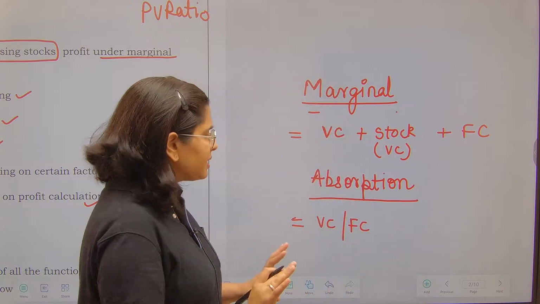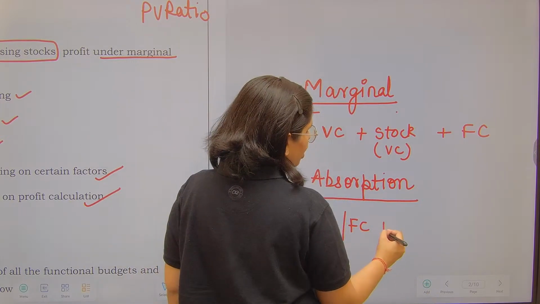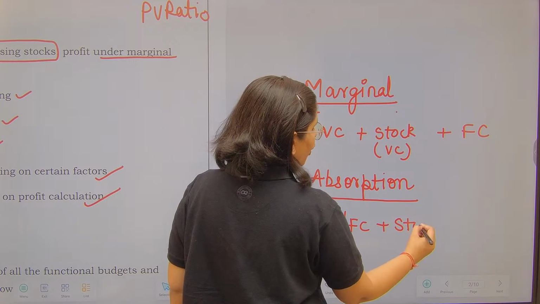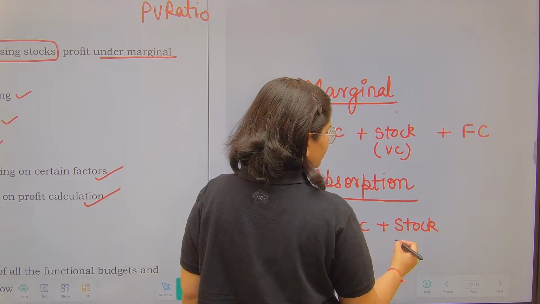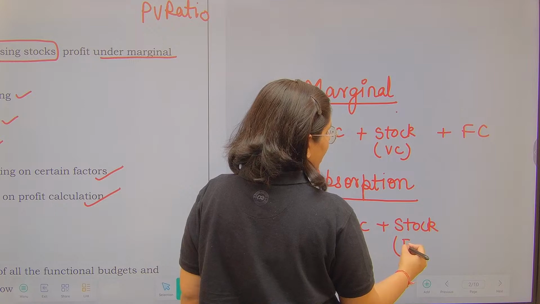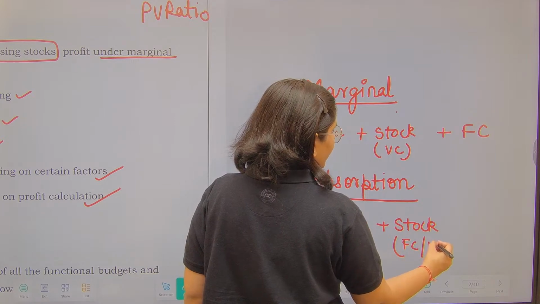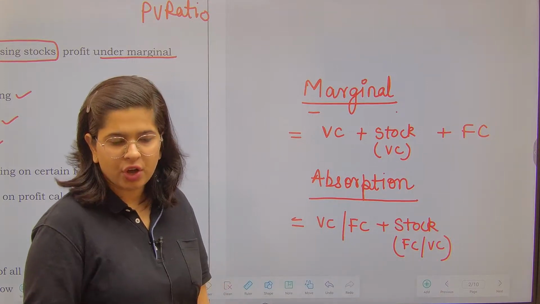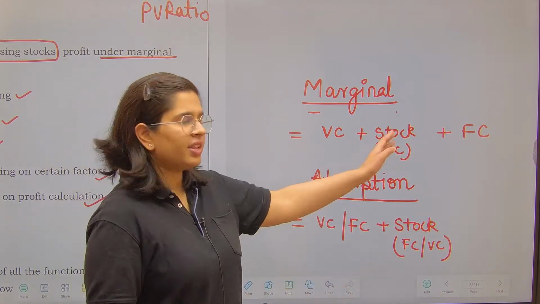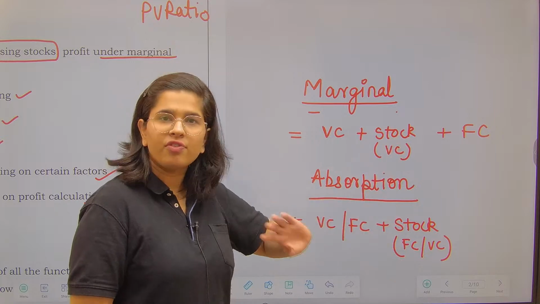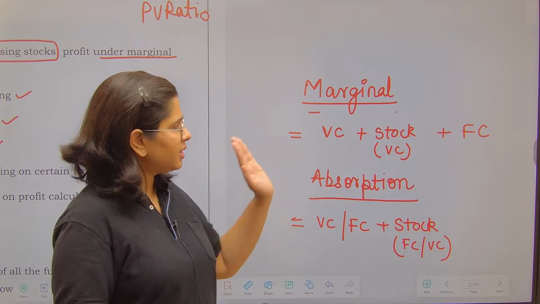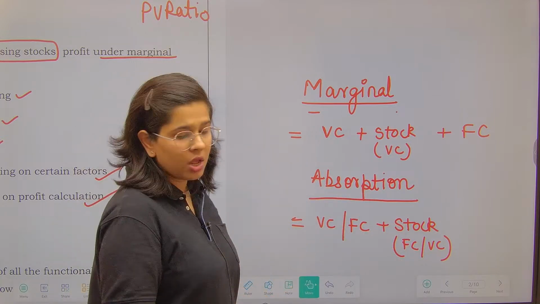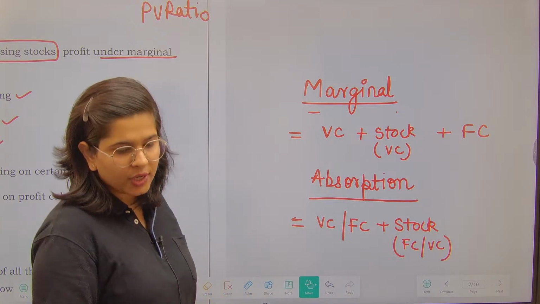So the format is different, and in absorption costing, both kinds of costs are taken. Fixed costs are also taken and variable costs are also taken for the valuation of stock. So this is why the difference arises in both kinds of valuation. Fine. So this is the difference between marginal and absorption costing. Now coming to your question.